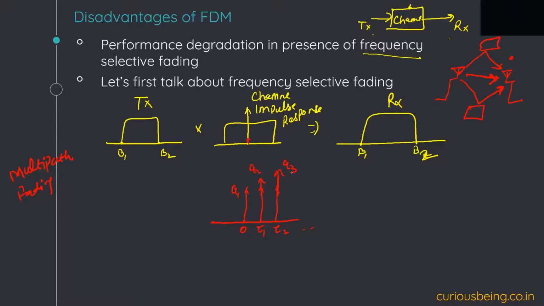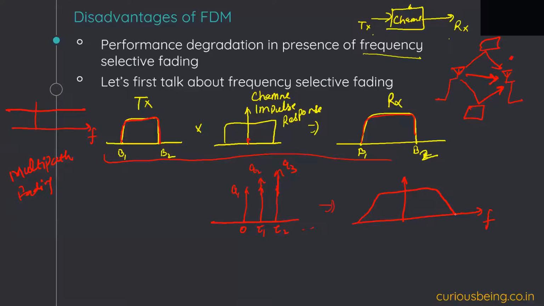What is the Fourier transform of an impulse signal? It is a constant. Yeah, a constant flat line in the frequency domain. So if I look at this picture in the frequency domain, it is just a multiplication of this signal and a flat line. That's why I was saying that I'm getting exactly similar signal in the frequency domain. Okay. Now, what will happen in this case? Instead of a flat line, this particular channel will not be a flat line in the frequency domain. Let's assume that it will be something like this. Fine.